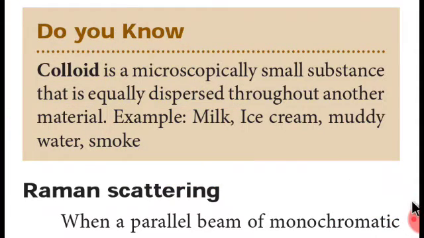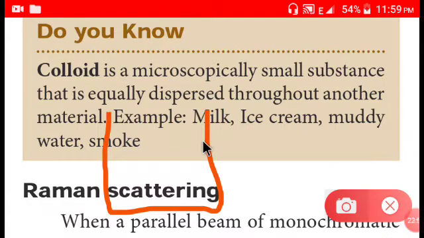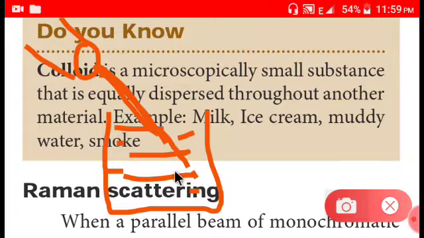And this is one experiment, and the second experiment is just take the same milk in a glass jar or something, and you are going to hit the white light in this direction, this way. So in this way you are going to hit, and here is the torch, okay. In this way you are going to hit, and eventually you can see that there is refraction and also reflection, because there is no area where total reflection or total refraction takes place. Everywhere partial refraction and partial reflection takes place, okay.